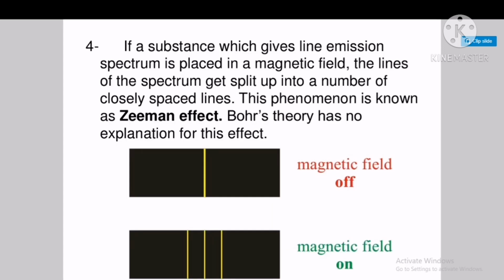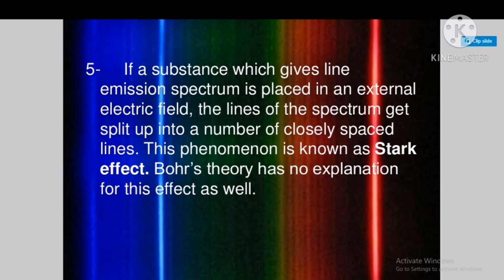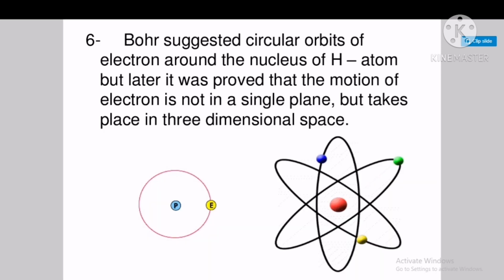So if the substance which gives the emission line spectrum is placed in a magnetic field, we get the Zeeman effect, and if it is placed in an electric field, the phenomenon is called the Stark effect. In both cases, Bohr theory has no explanation for this effect as well.